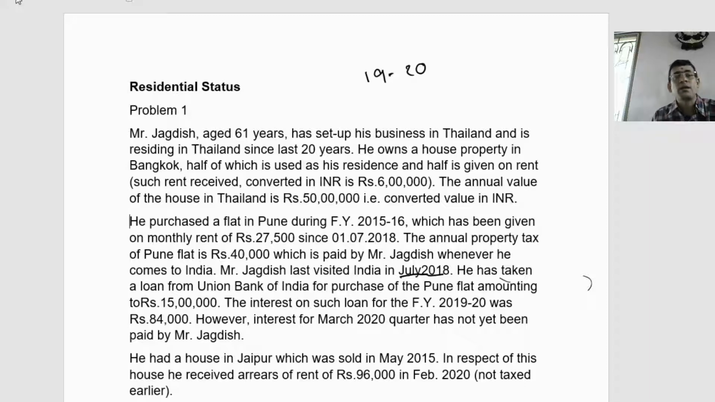First basic condition is what? Stay in India during the period for 182 days or more. That part is not satisfied. Second condition is what? Or 60 days or more during the current previous year. He has not stayed even for 1 day in the current previous year. So both the conditions are not satisfied. So ultimately, he is said to be a non-resident.